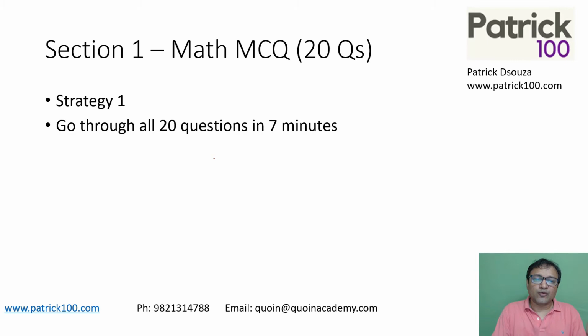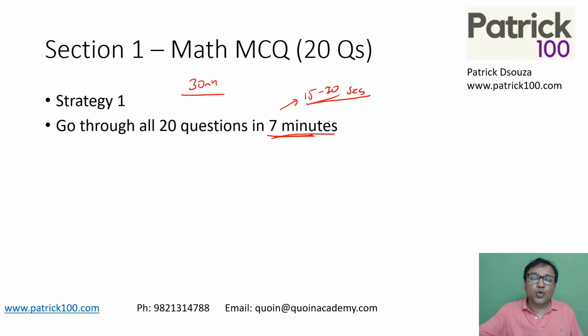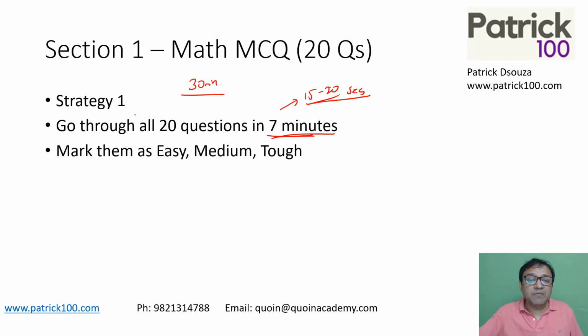Let's look at what the strategy should be. I'll talk about 2 strategies. First strategy: I would recommend going through all the 20 questions in the 30 minutes. In the first 7 minutes of the paper, spend around 15 to 20 seconds per question and go through all the 20 questions. When you're going through them, mark them as easy, medium or tough. You can mark them like that.